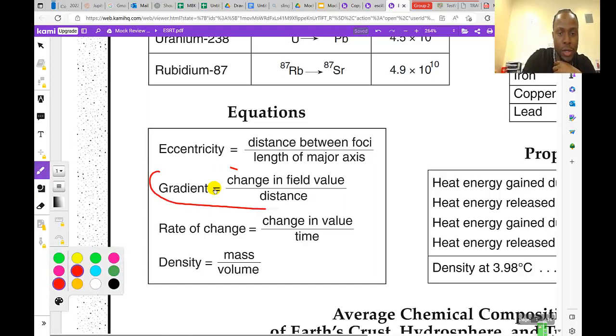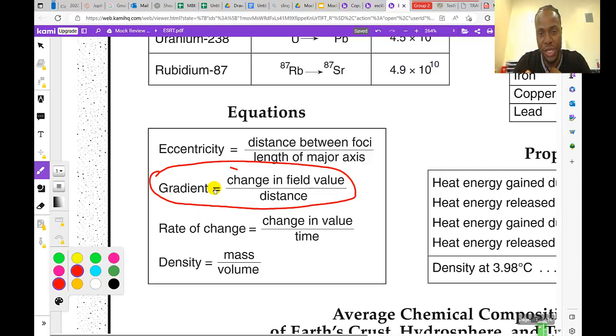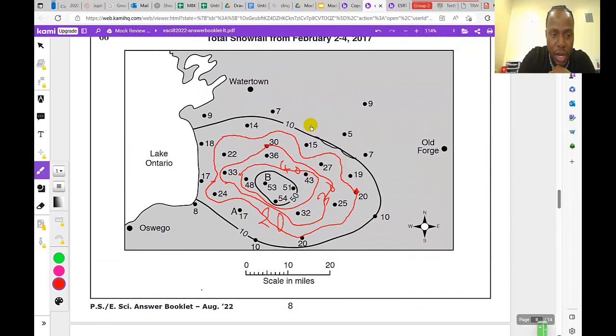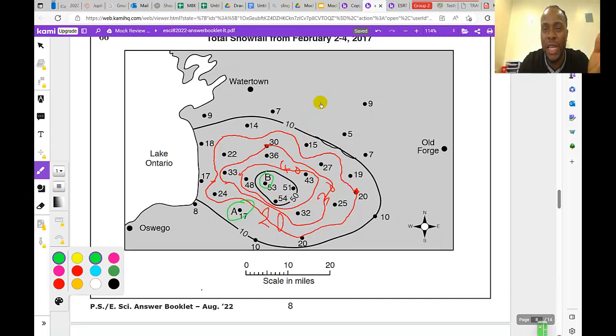All right, that's the formula that we want to use: change in field value over distance. Change in field value simply means the 2 points that you are trying to calculate, what are their values. So let's go back to the question. The question said the gradient between location A and location B. I see location A right here, and I see location B here. What's the value for location A? 17. What's the value for location B? 53. So I need to find the difference.